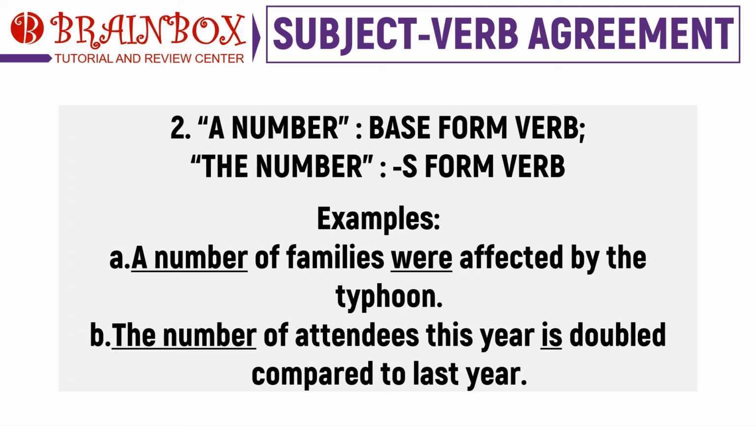The expression "a number of" is considered plural, hence requiring a plural form of verb. On the other hand, the expression "the number of" is singular, thus having a singular verb. Refer to the following examples. A number of families were affected by the typhoon. The number of attendees this year is doubled compared to last year.